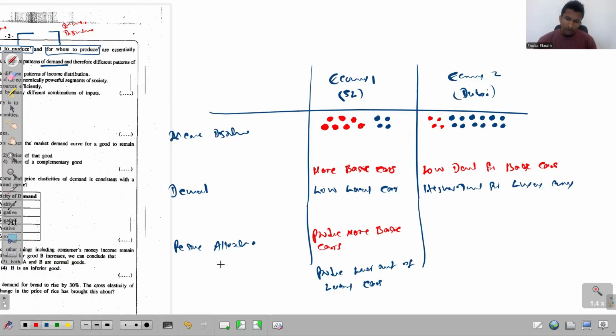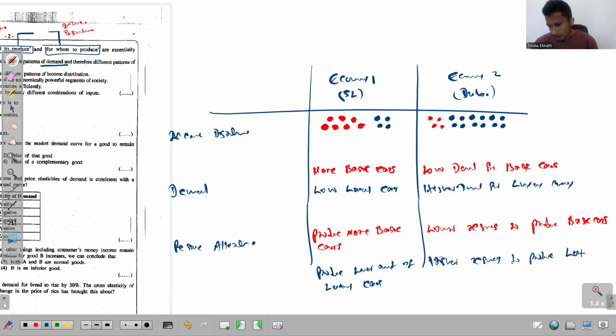If so, when the producers allocate the available resources among the competing wants, they will allocate more resources to produce luxury cars and lower resources to produce basic cars.